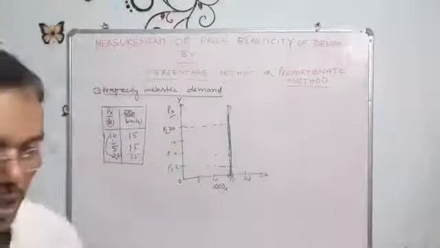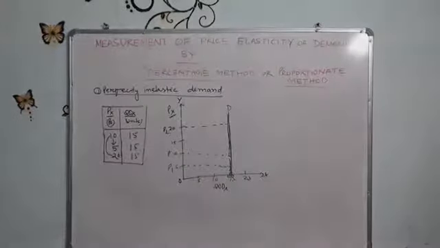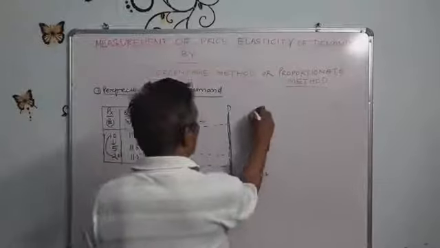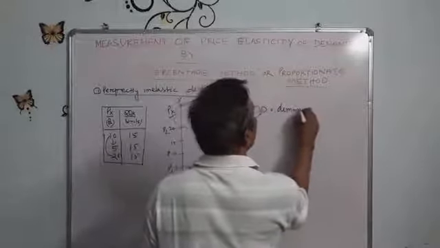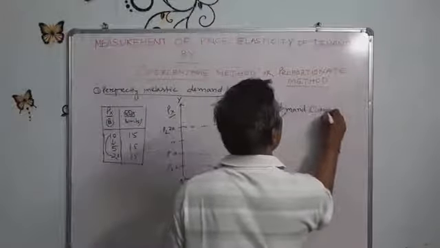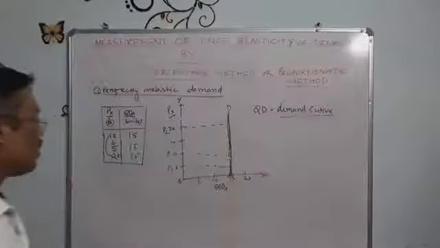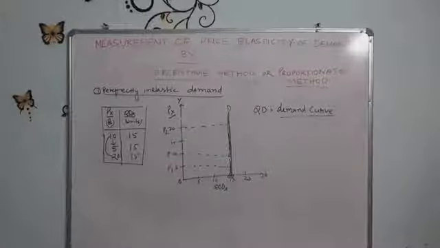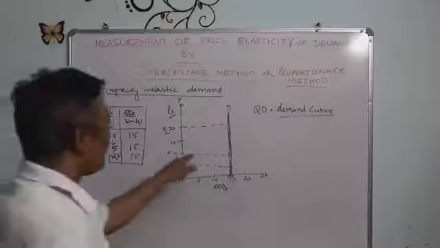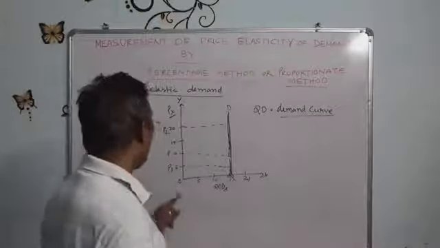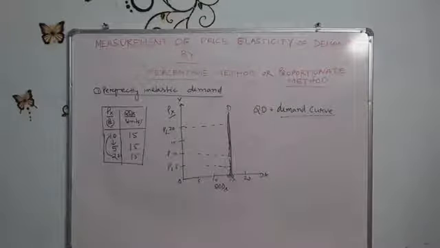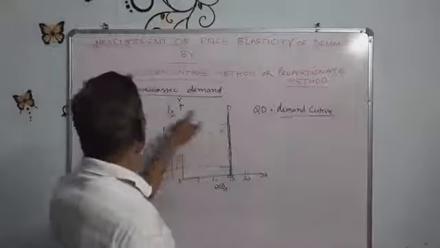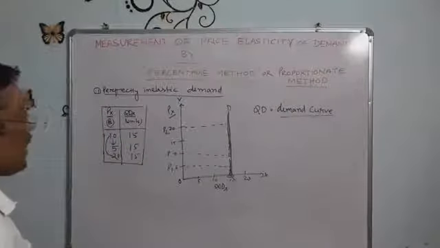So this is called QD, the demand curve. What is the shape of the demand curve? It is perpendicular to the X-axis, or parallel to the Y-axis. That is the shape of the demand curve in the case of perfectly inelastic demand.